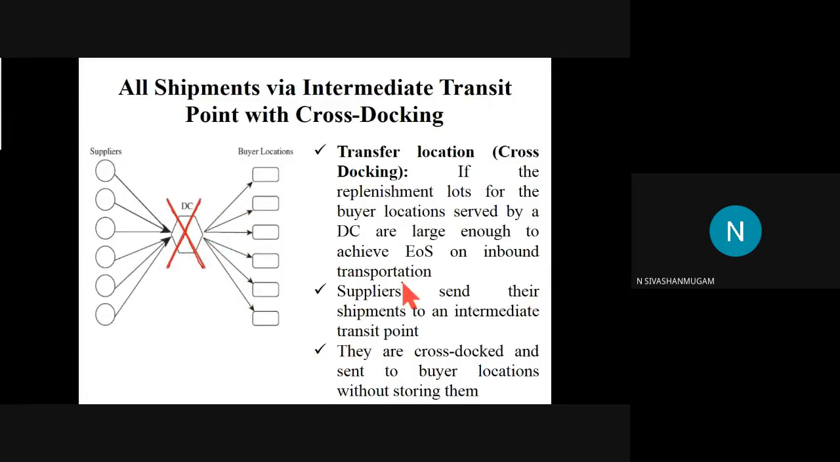Okay, can anyone imagine this kind of transportation network? Can you imagine?